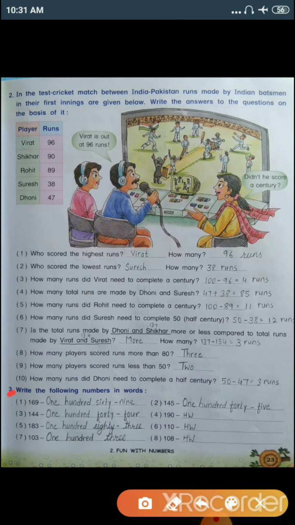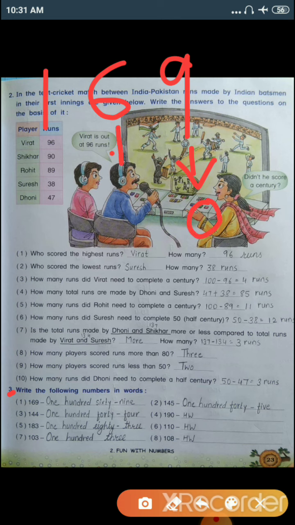Now question number 3. Write the following numbers in words. Now you need to write the numbers in words. Number 1, 169. So 9 is on ones place, 6 is on tens place.